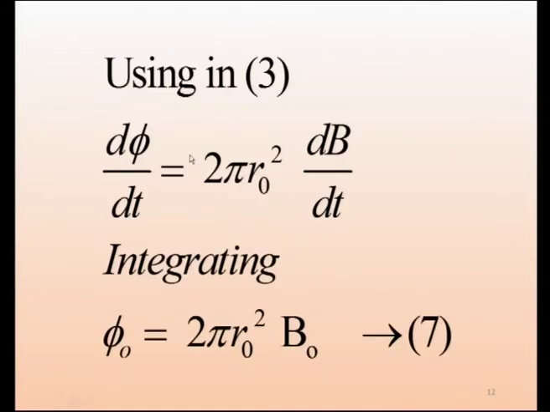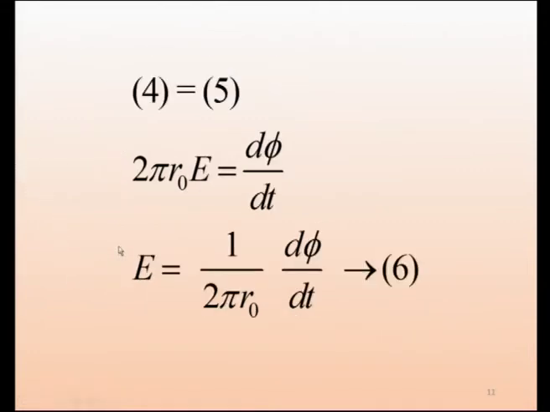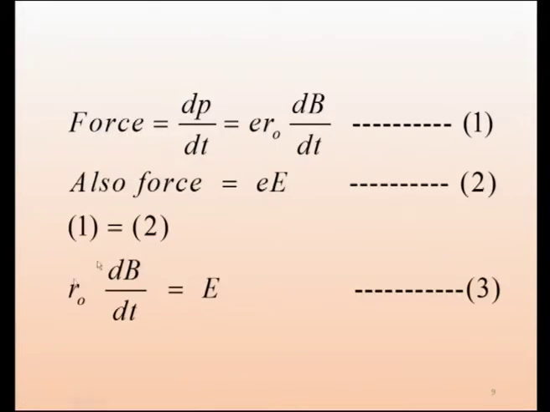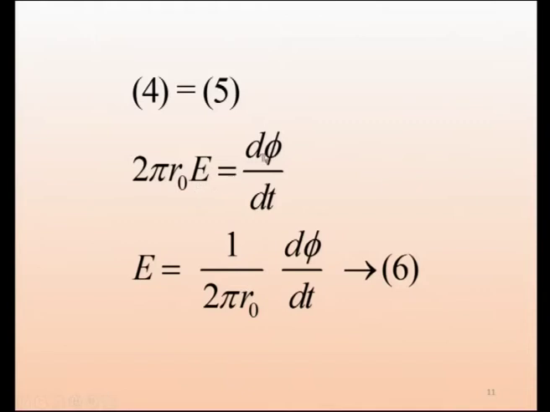Using this in 3, in the place of E we are just using this expression. Now, we will go back to this. So, we get 2 pi r naught E equal to d phi by dt, or E equal to this part.